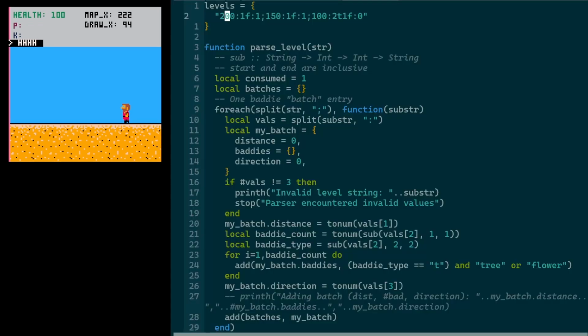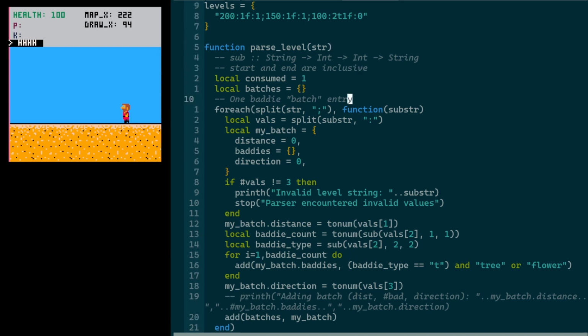Okay, so here's what the level format looks like as a string. Because I haven't mentioned this in a few hours: we're moving from right to left, so the distance values decrease. If we want to see the baddies appear in order, we would start with a high value for distance and move to a lower value as the player moves from right to left. So at distance 200, we're going to spawn a single flower, and it approaches from side 1, which is the left-hand side of the screen. Then at 150, we'll spawn one more, also from the left-hand side. And then finally, at distance 100, we'll spawn 2 trees and 1 flower from the right-hand side of the screen.